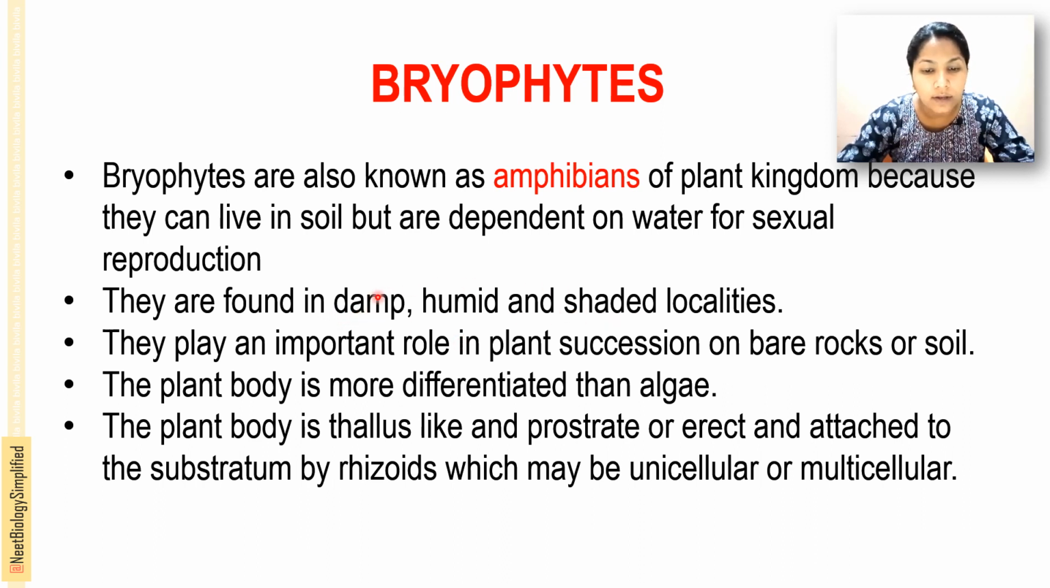You can find bryophytes growing mainly in damp, humid as well as shady areas. They play an important role in plant succession on bare rocks or soil. Their body is more differentiated than the algae. Algae have no root, stem or leaf-like structures, but the bryophyte body is more differentiated, and the plant body is thallus-like.